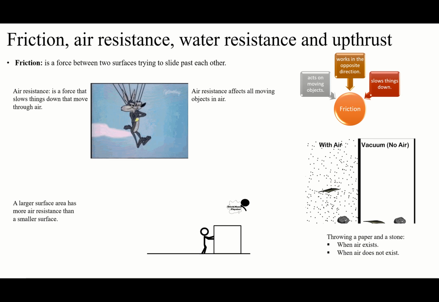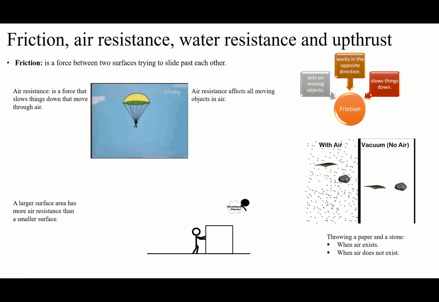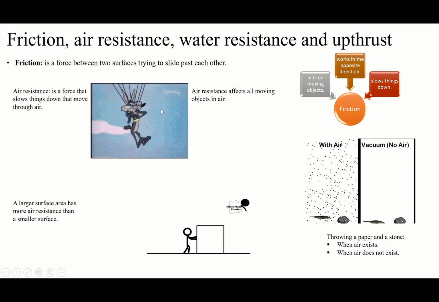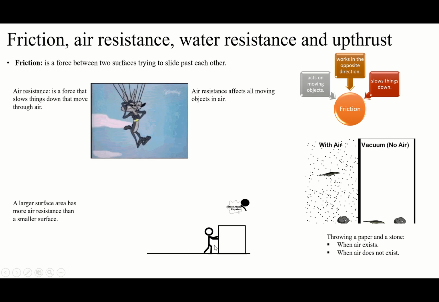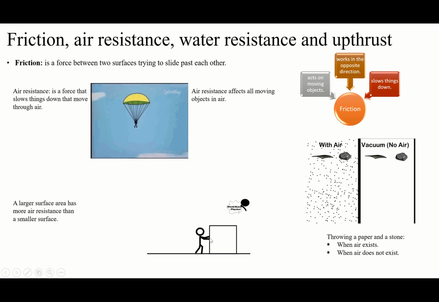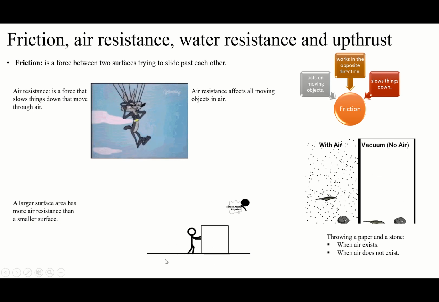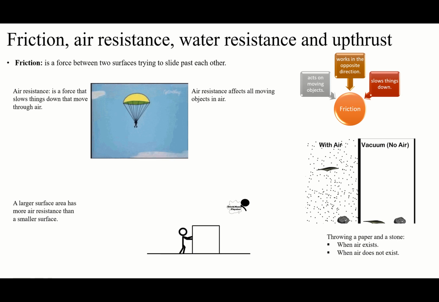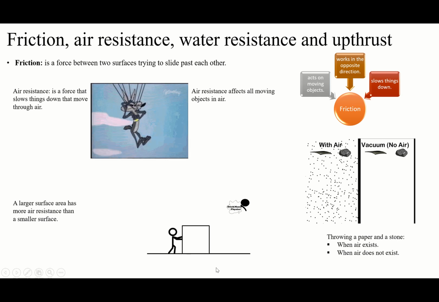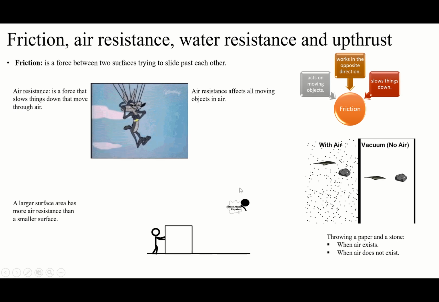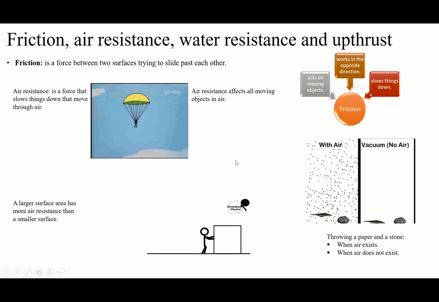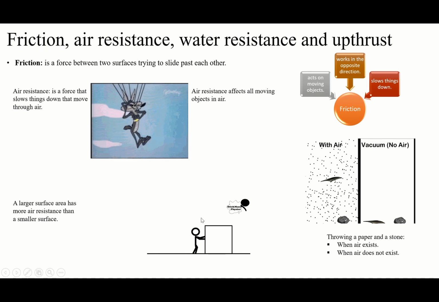And the movement also has a rule. It must move on another surface. For example, this is moving, right? But it's not on another surface, so there is no friction here. And friction always works in the opposite direction. For example, when we push the box to the right side, the friction force is to the left. If we push this to the left side, the friction is to the right. It's always opposite. If we push it up, the friction is down. If we push it down, the friction is up.